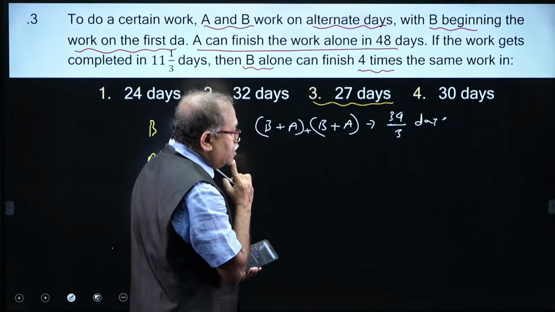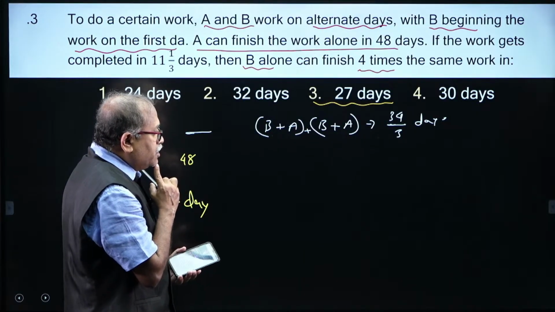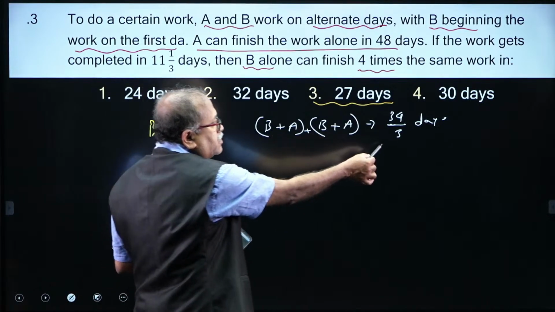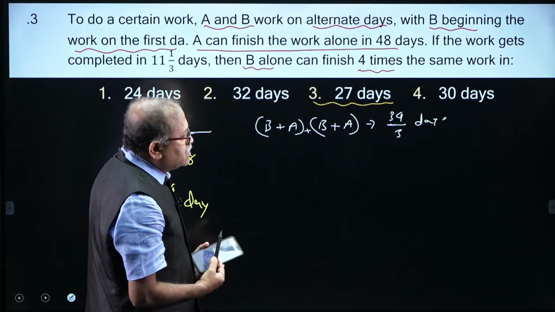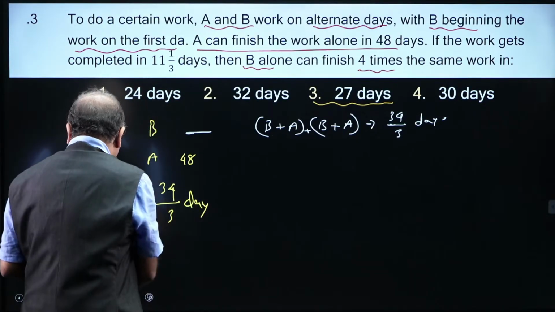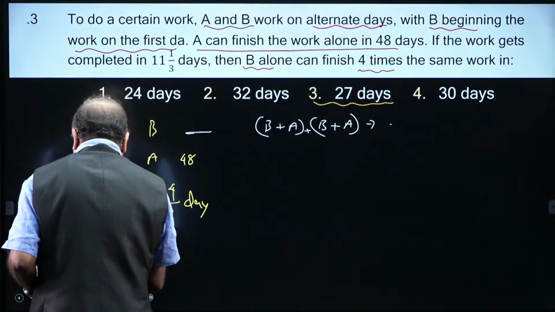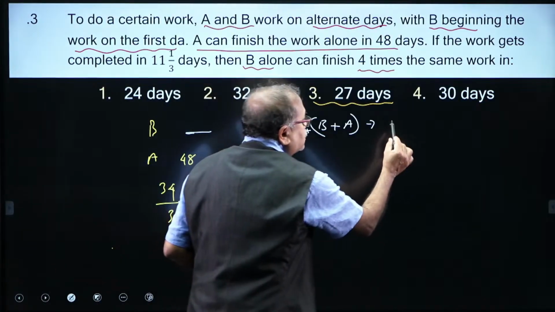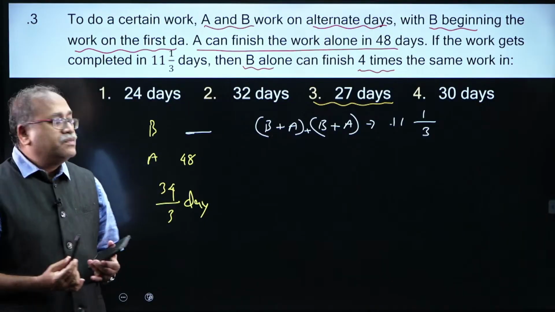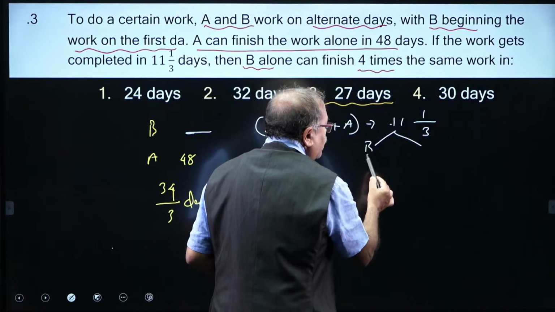So, we will find that A alone can complete the work in how many days. B works for how many days? If 34/3 days, can I consider this one as 11 1/3? Look at this one, you people have so nicely worked out, this is 11 1/3 days. So, B must have worked for how many days? B has started the work. So, out of which B must have worked for 6 days.